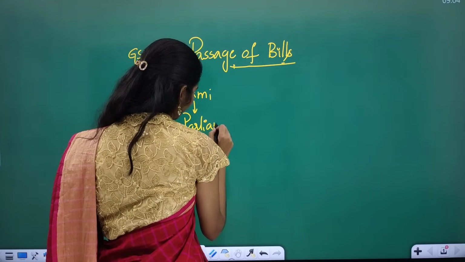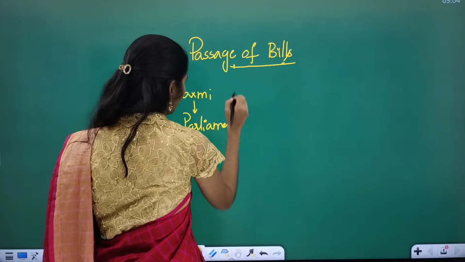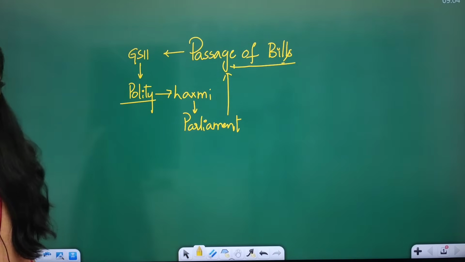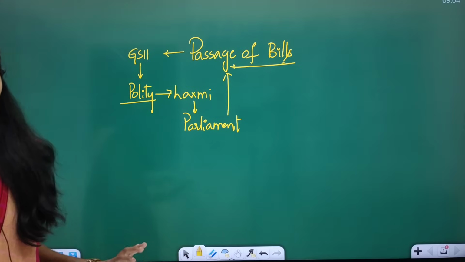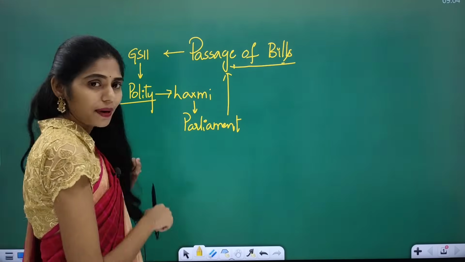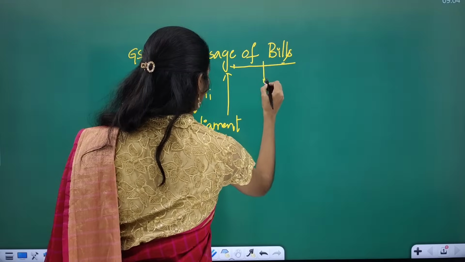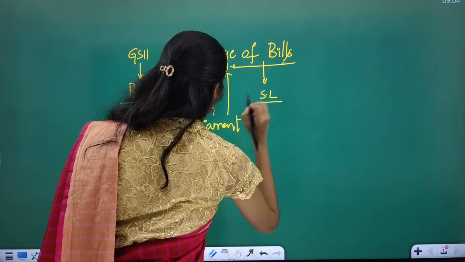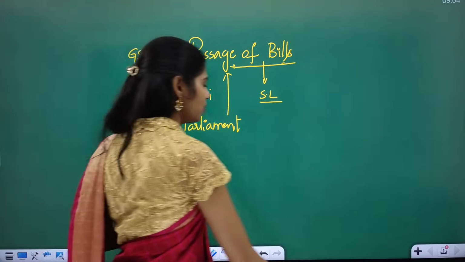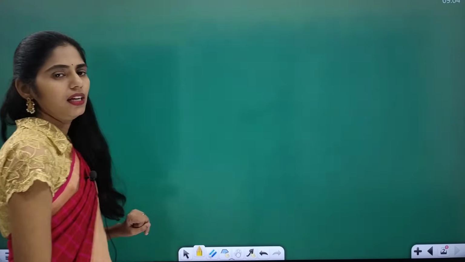It is very lengthy. In this Parliament chapter, you will see the process of passage of bills. I will give you just the process in the passage of bills, and actually the present topic is related to the state legislature. Now let us see this topic in detail.